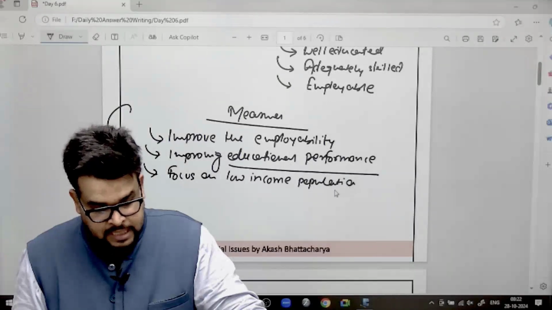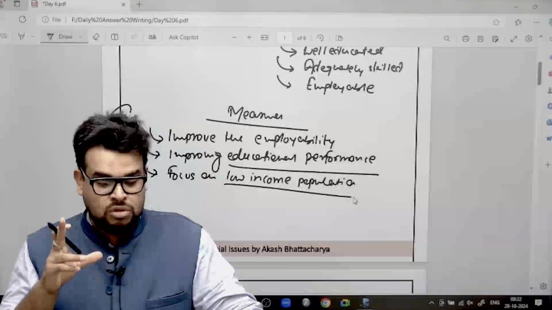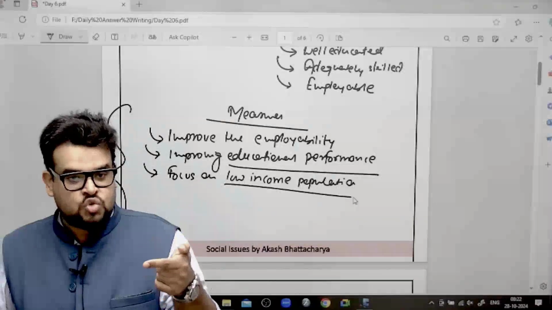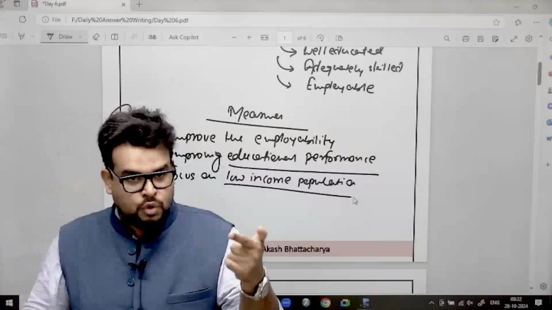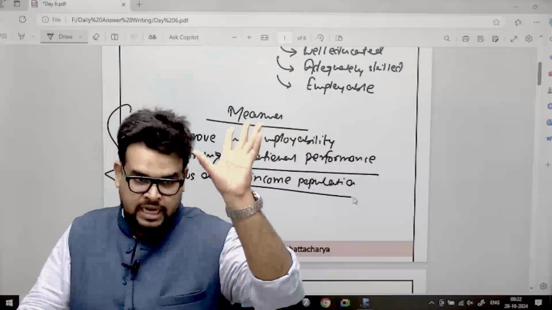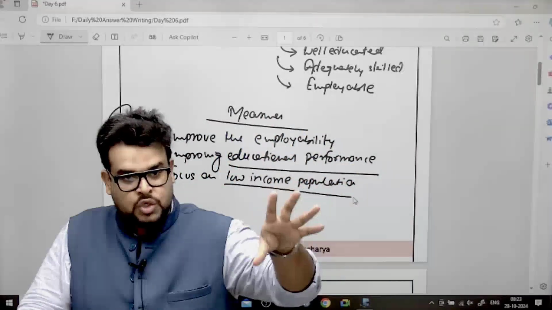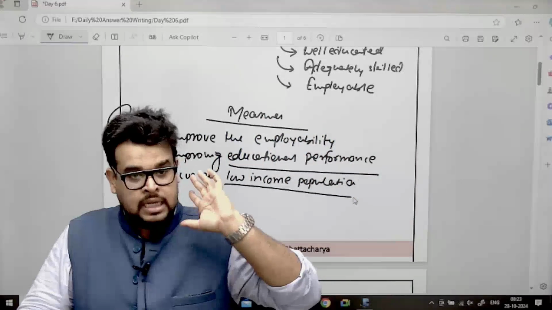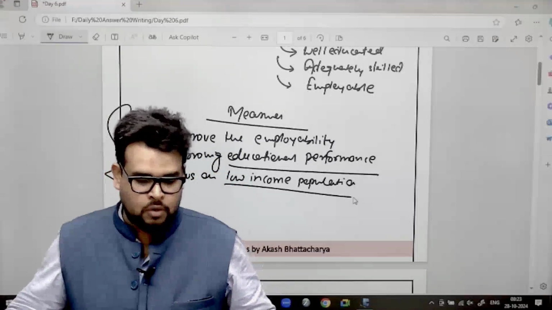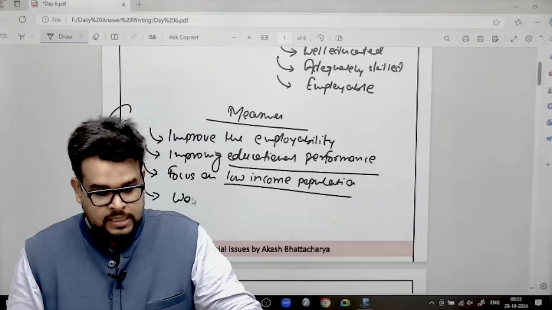These are, again, I'm telling you that you just need to understand the whole matrix over here. Now this thing will be put up in the form of a case study, that as a district magistrate, what all measures will you take to improve this particular situation. So now you have to write these things, that okay, I will first work towards employability, then I will make sure that the educational outcomes are goal oriented, then I will make sure that I'm able to focus on those people who have low skills. Okay. Acha. Next you can write over here is very important, women's employment.